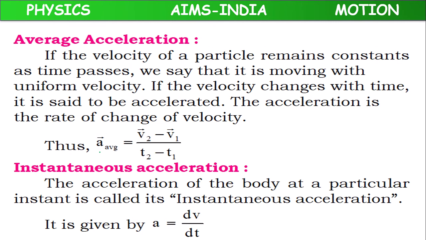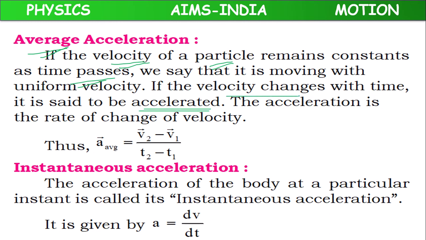We have also discussed average acceleration. Whenever the velocity of a body changes with respect to time, then we can say that the body is accelerated.